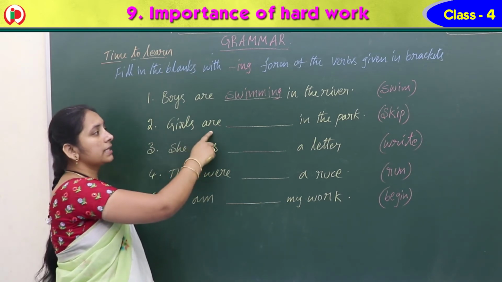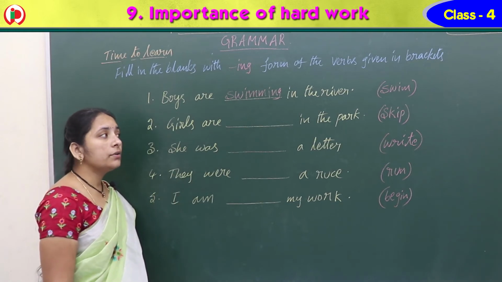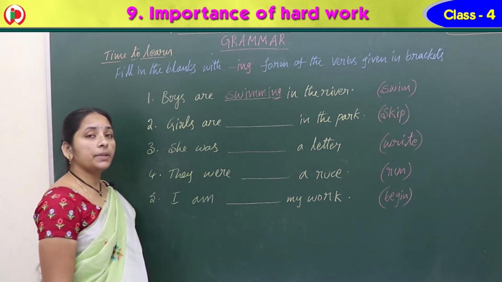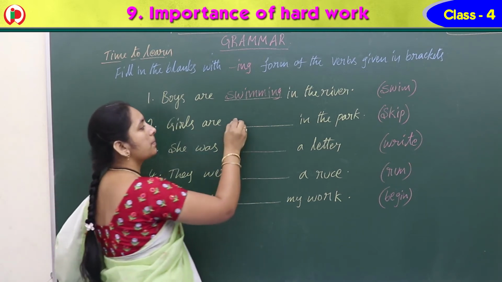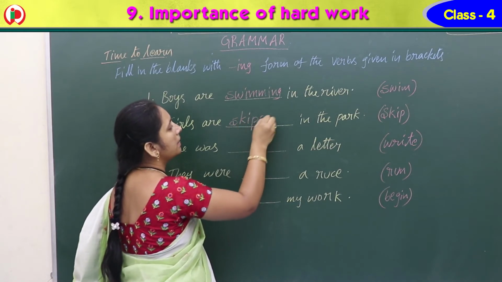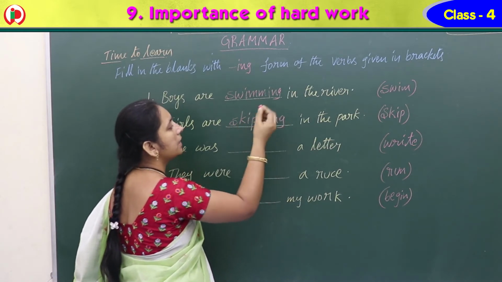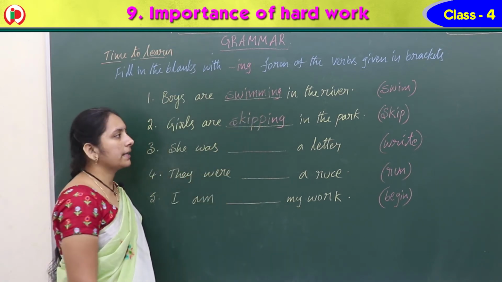And see the next one, girls are dash in the park. What are they doing in the park? Skip they have given. So they are skipping. So spelling, S-K-I-P-P-I-N-G. Double letter we get it now. So some words, skipping. Very good.